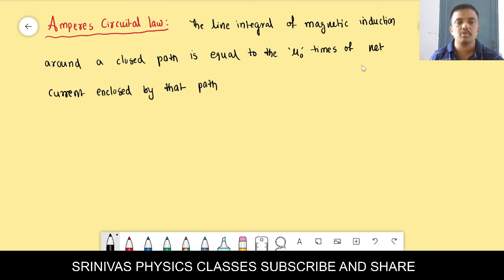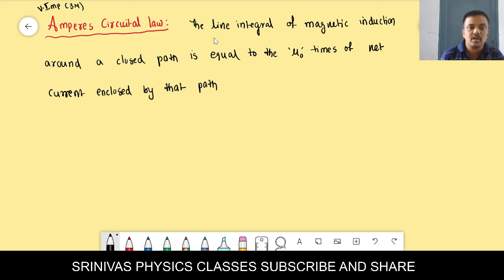Okay students, today the topic is Ampere's circuital law, its proof and its applications, which we are going to discuss. Let us start with Ampere's circuital law. What I am explaining today is very important for the 3 marks question. Let us see what Ampere's circuital law is.